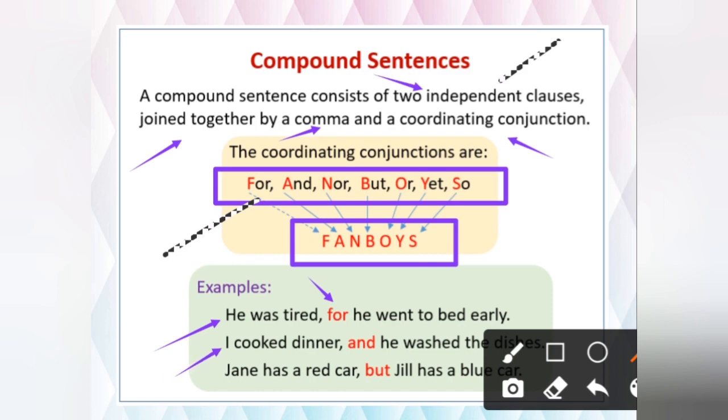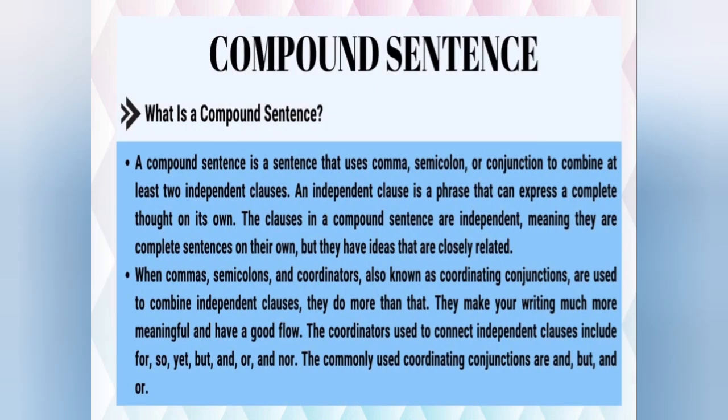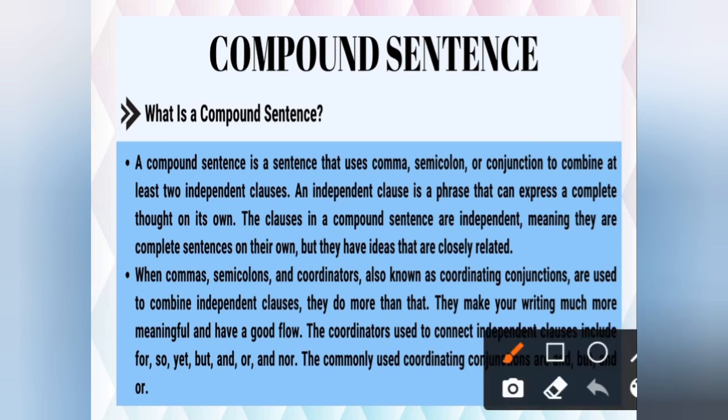Jane has a red car, but Jill has a blue car. So it's easy. Both are independent clauses. Both are free sentences, but we have joined by using but. So understood? FANBOYS, coordinating conjunctions. Okay, with these words only you can join. Otherwise, you can join with a comma. But both should be independent sentences. Okay. Now just see compound sentence. A compound sentence is a sentence that uses a comma, semicolon. So, what is a semicolon? Dot and then comma.